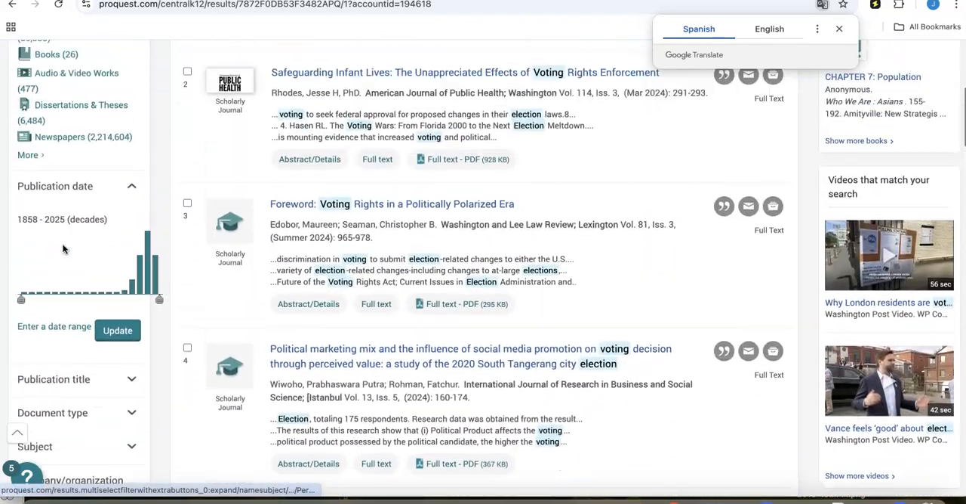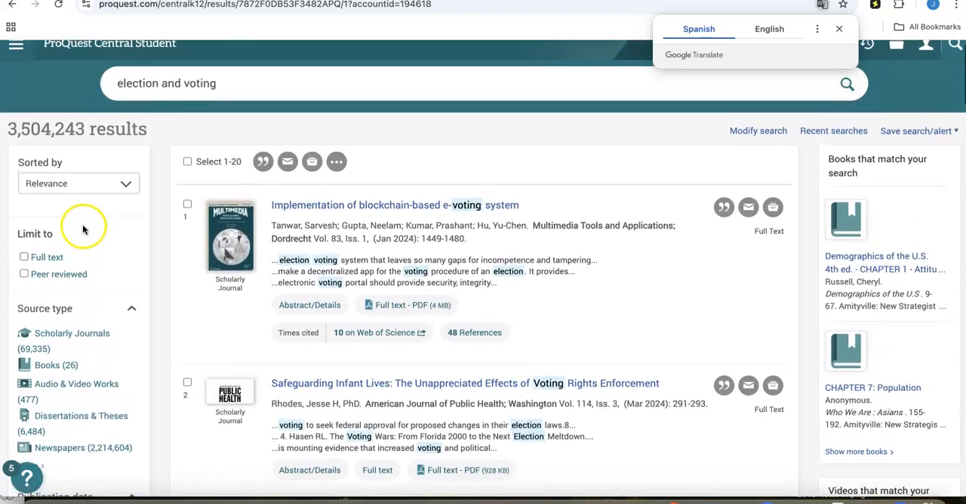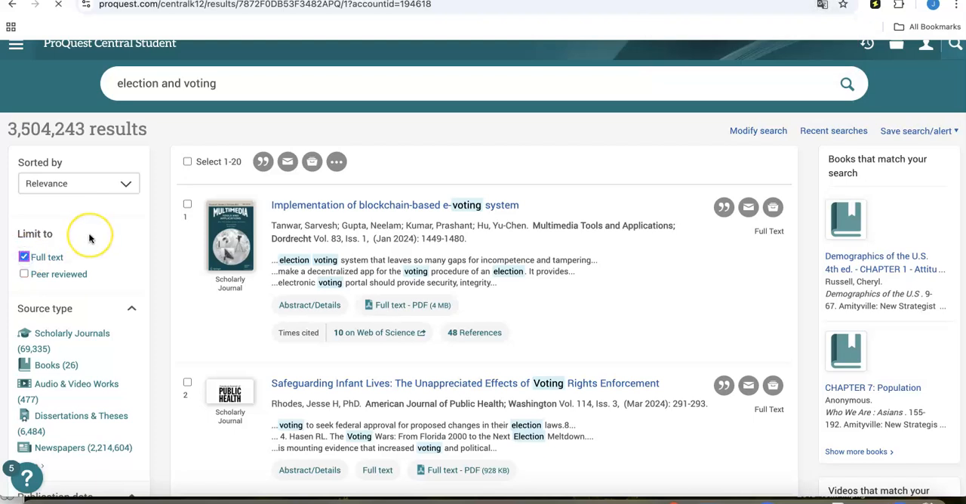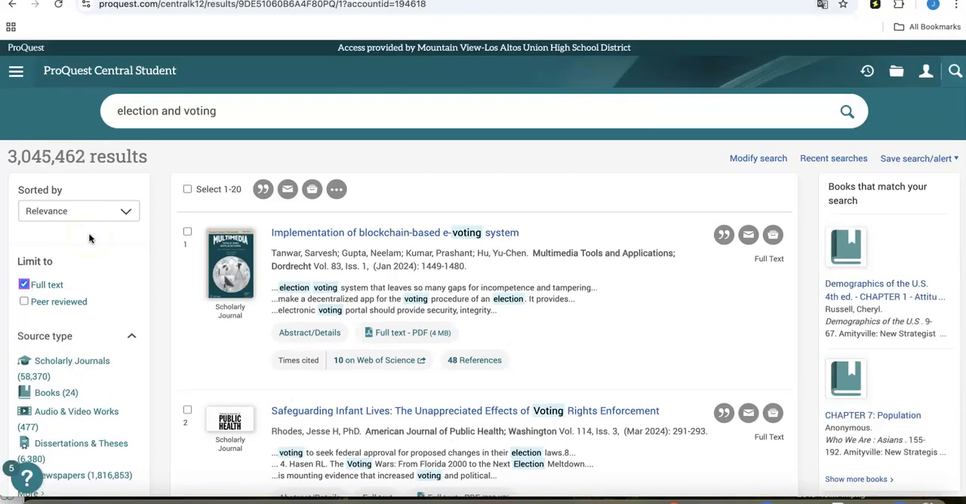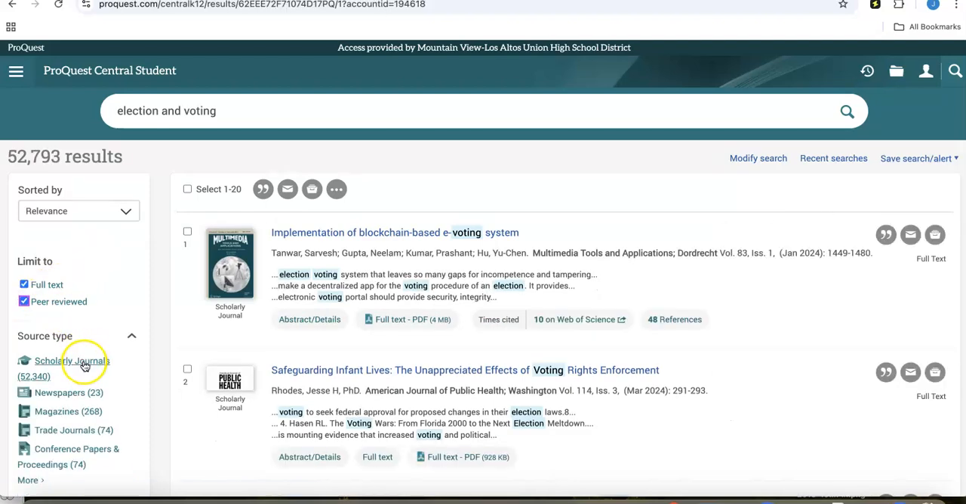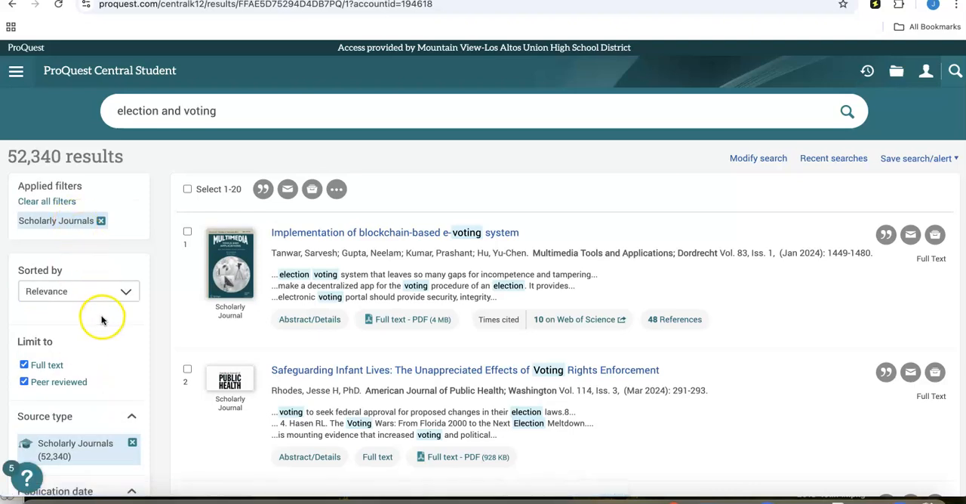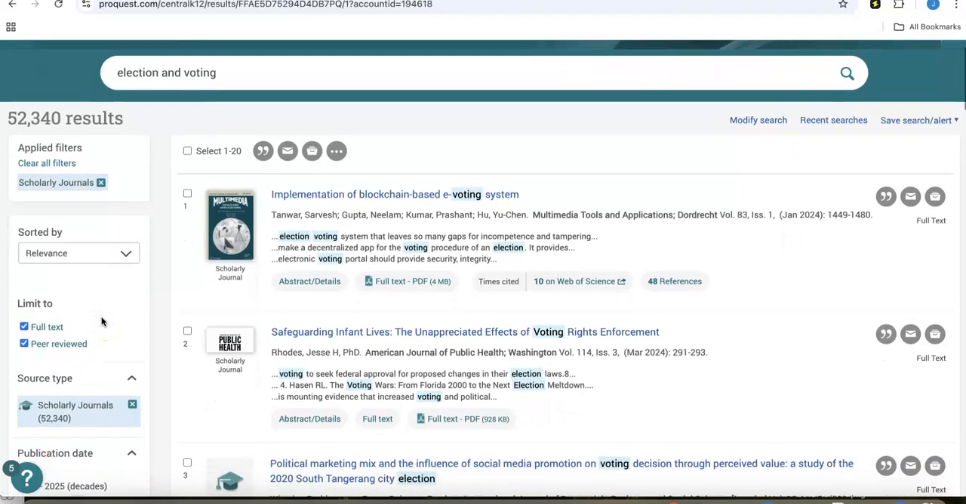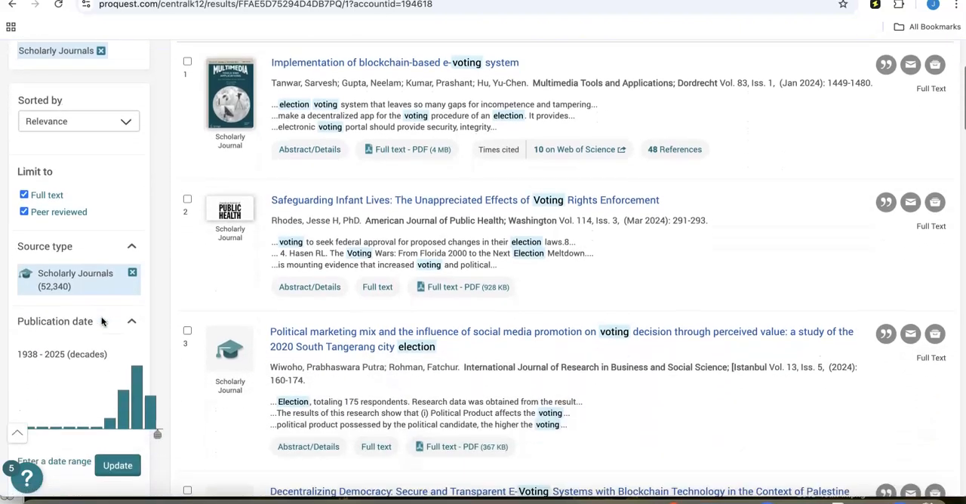These are called limiters, and we're going to use a few really critical ones. The first most important one is we want to click that full text button because that makes sure that we actually have access to the article. And then because I want to do very high-end academic research today, I'm going to click on peer-reviewed and scholarly journal. And that alone narrows my search to 52,000, which is still a lot, but it's better than it was.